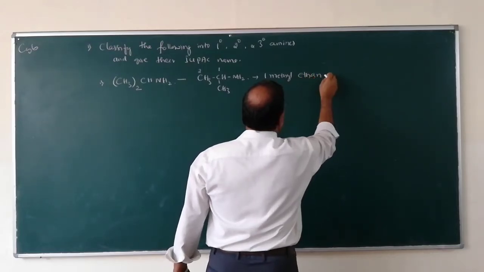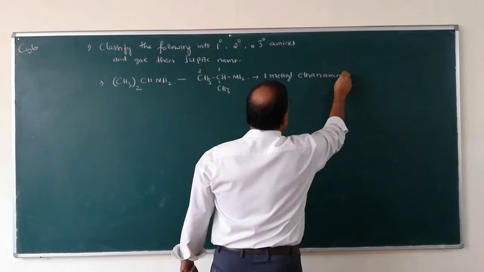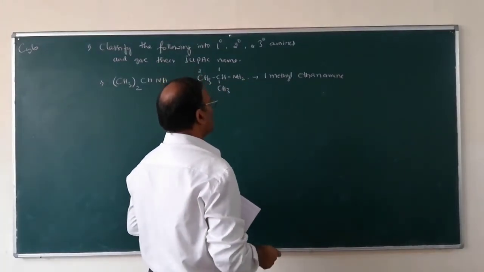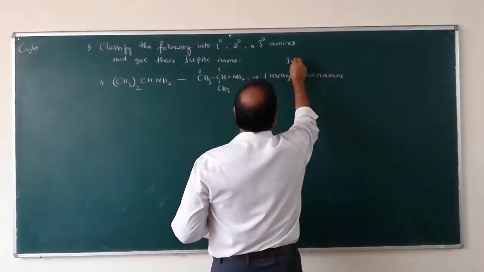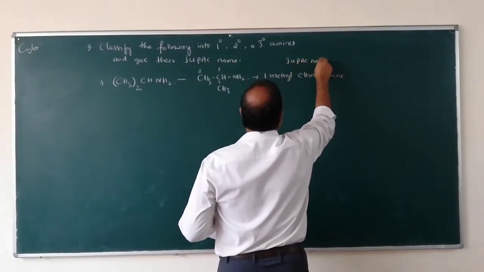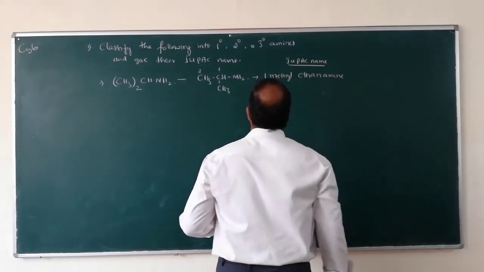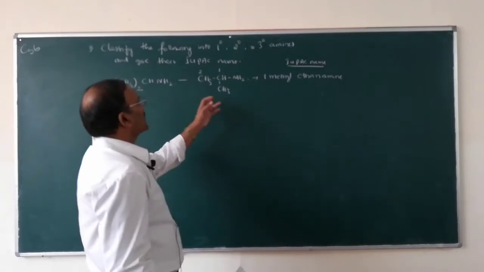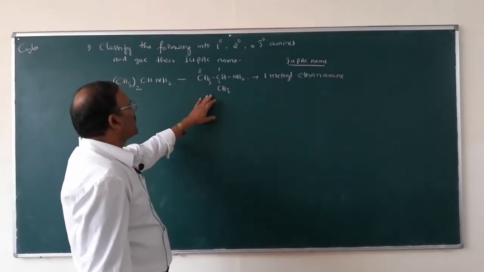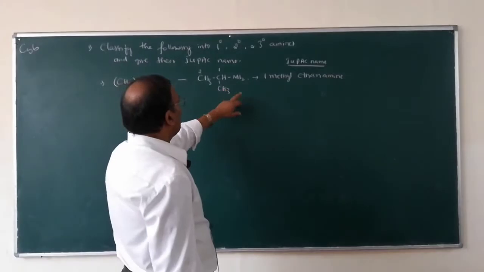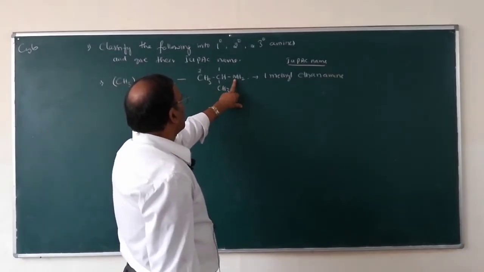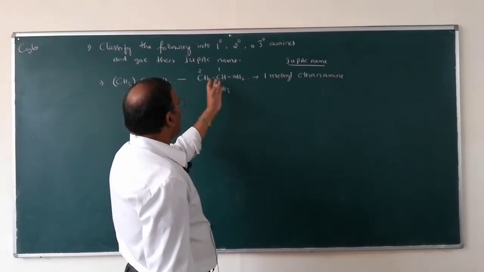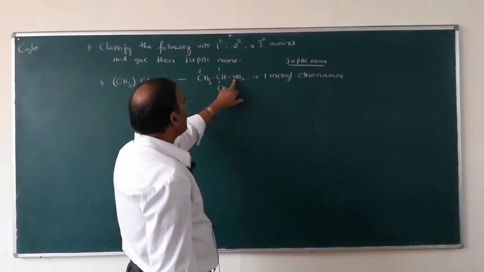1-methylethanamine. So this is the IUPAC name. Then you have to classify whether it is primary, secondary or tertiary amine. So which amine is this one? This is a primary amine because in NH3 one hydrogen has been replaced by an alkyl group.